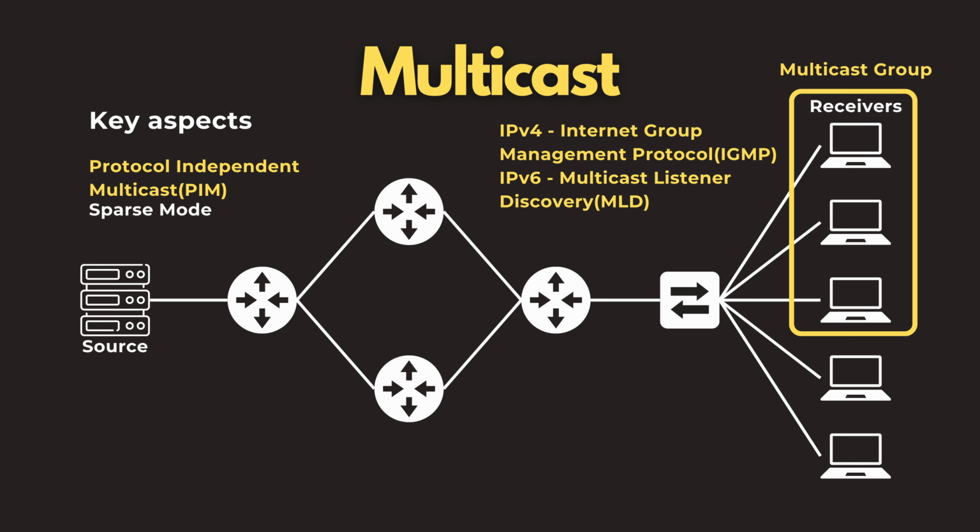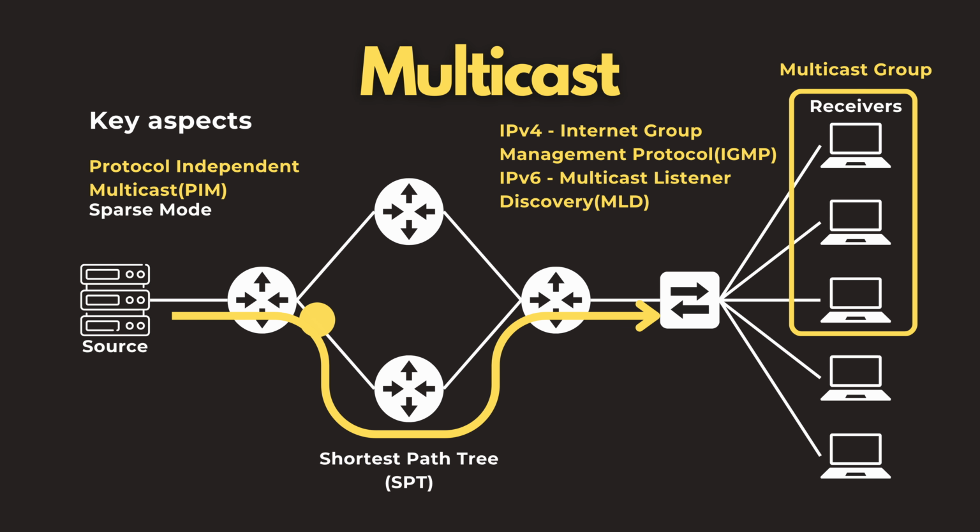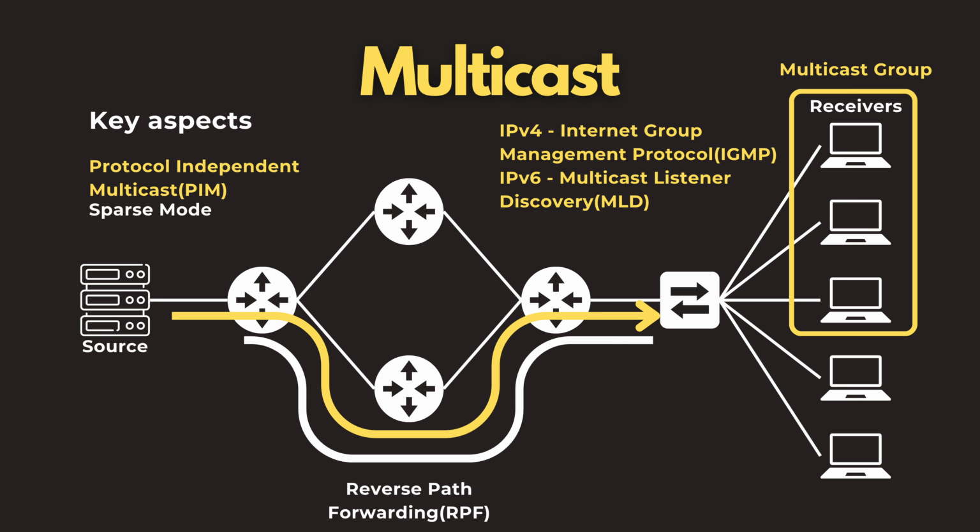Another mode is sparse mode, which is commonly used in modern networks. It assumes receivers are sparsely distributed, so it builds the tree towards a central meeting point, which is called the rendezvous point. The RP is just a router in the network that coordinates traffic between senders and receivers at the start of the transaction. Once traffic is flowing well, a direct shortest path tree is formed between senders and receivers without the RP. Multicast also has reverse path forwarding for loop prevention, which checks if the forwarding of traffic and the reverse path are the same based on the source address. It uses the existing unicast routing table to check the traffic.